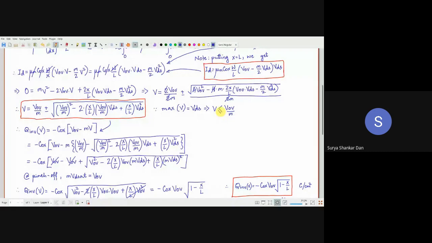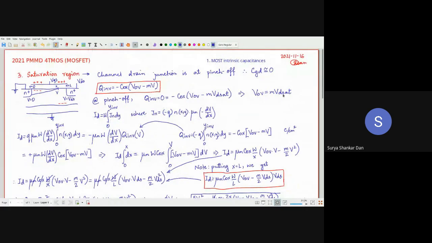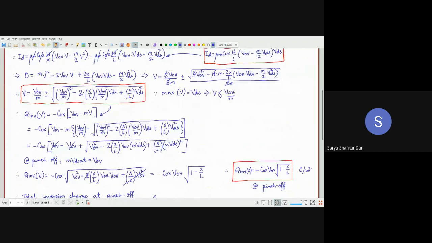Correct? Because we have seen VDS equal to VOV by small m from this relation. If this is so, then obviously in this relation, this plus is impossible. What we can do rather is that I'll just copy this.